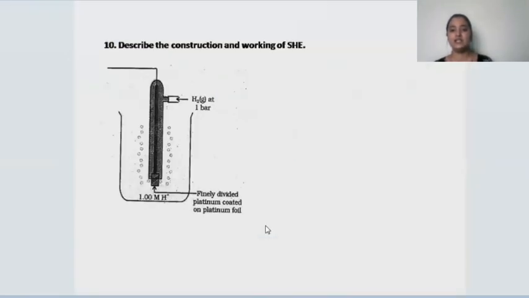Okay, now children, let us move towards the last question of the chapter, that is describe the construction and working of SHE. SHE stands for standard hydrogen electrode. And here we need to describe the construction as well as working of SHE.